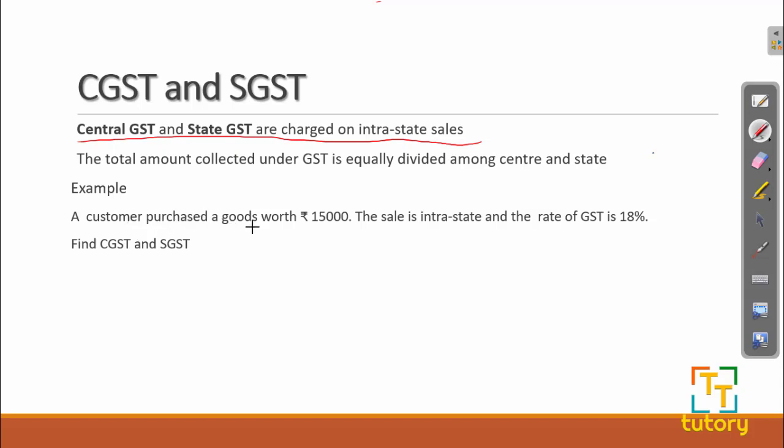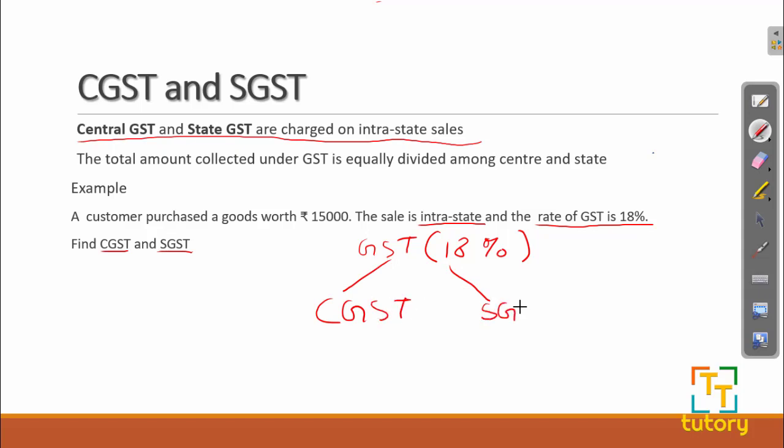Now let us take an example to understand it. Here it says that a customer purchased goods worth 15,000. The sale is intrastate, and the rate of GST is given as 18%. We have to find the CGST and the SGST. As I already told, the total GST will be divided equally between the center and the state. So if the GST rate is 18%, it will be divided as CGST and SGST, both 9% each.